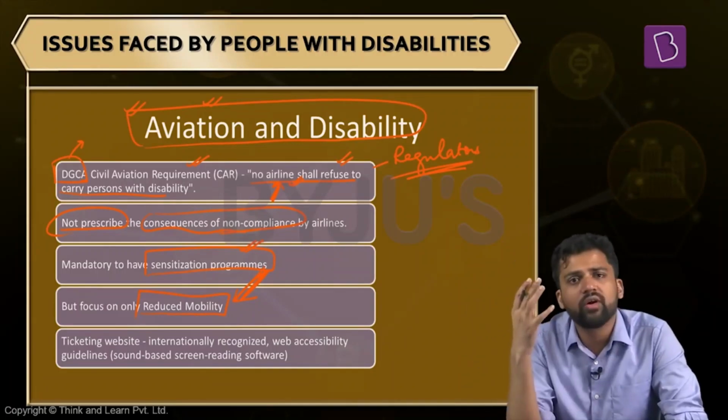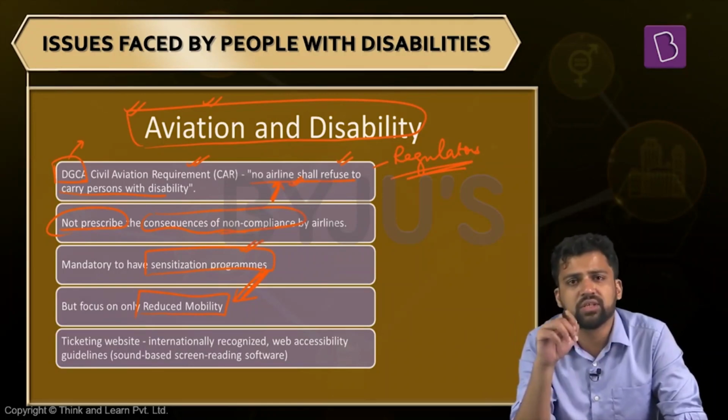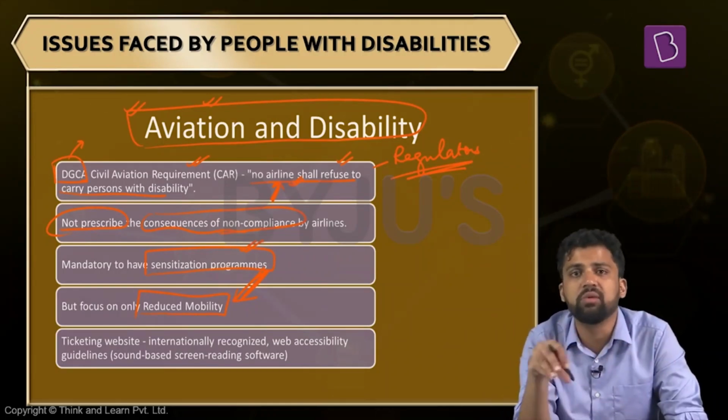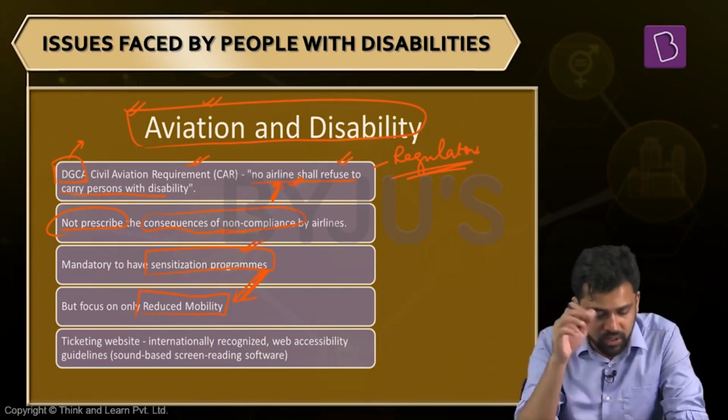And in fact, in most of our programs related to people with disabilities, we will see the same. They're only focusing on reduced mobility. So they will provide some ramp or they will provide some wheelchair. And generally the perception is there that this is only about disability. People forget that there can be multiple dimensions, multiple types of disability. For example, someone is not able to speak, someone is not able to hear. Those kind of disabilities are also there. So the focus is not on that. So these sensitization programs should also focus on these areas.